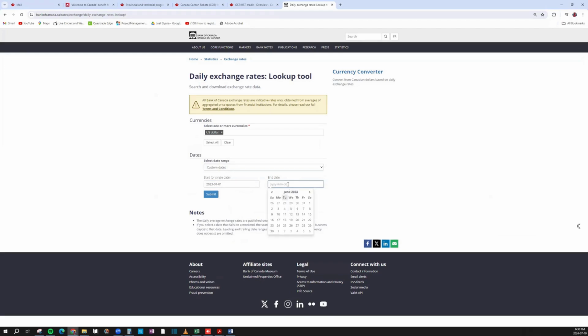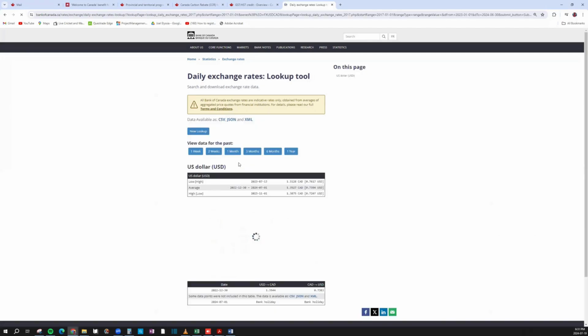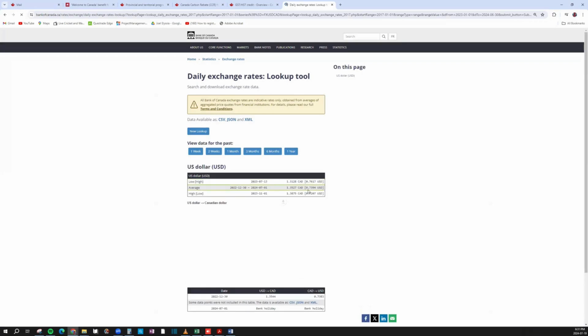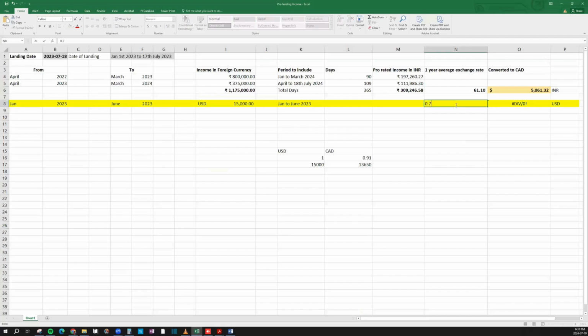We're assuming in this case 30th June. So let's see the average dollar conversion. It's 0.739, or let's take 0.75 just to round it off and to be simple. So I'll put 0.75.